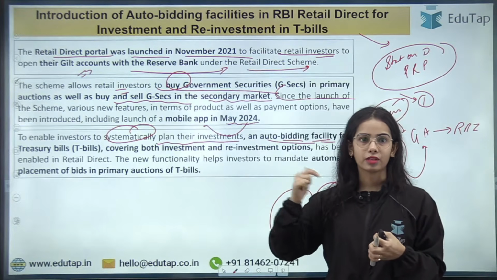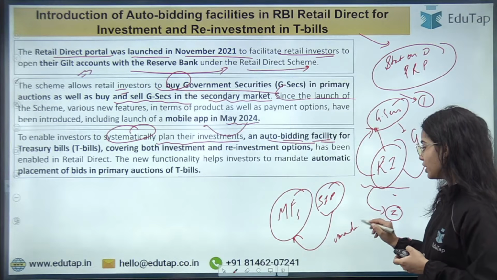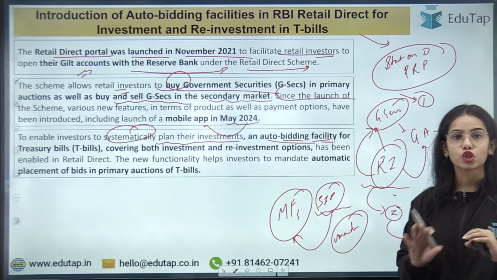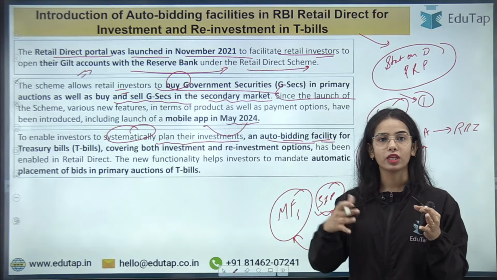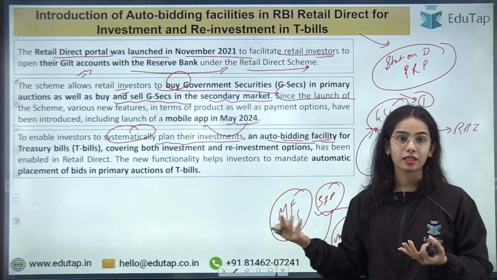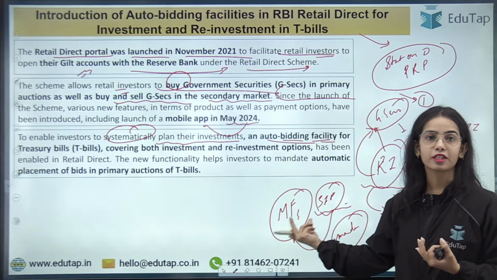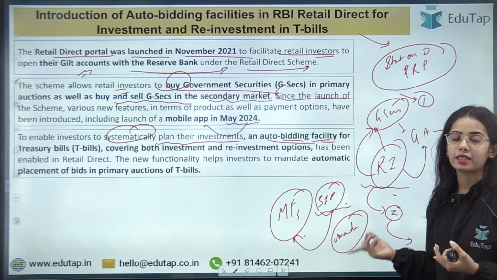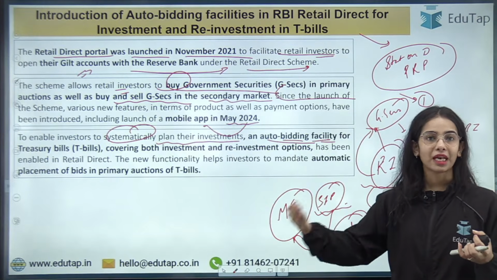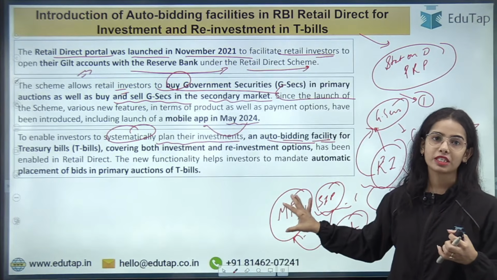Once you have given the mandate, automatically from your account the money is deducted for the SIP, so that you can invest in the mutual funds in a regular manner. So weekly, daily, or monthly the money can be deducted in the form of a systematic investment plan and invested in the mutual funds automatically. You just have to give the permission once, and then every month or whatever timeline you have decided, on that basis the money is deducted from your account to invest in mutual funds.